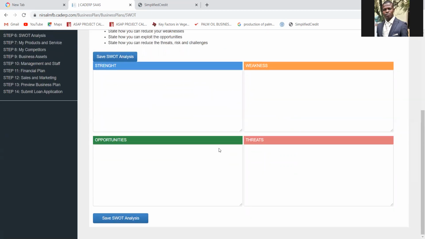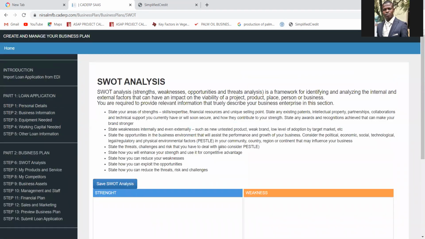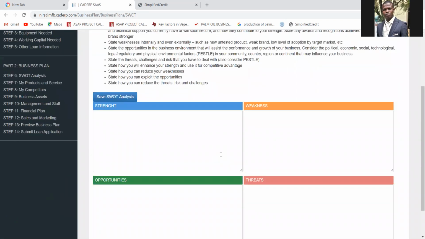For SWOT analysis, SWOT is a diagnostic tool that is used to identify the area of strength of a business organization, the area of weakness, opportunities, and threats. Now, strengths and weaknesses are those internal factors that are within your control.